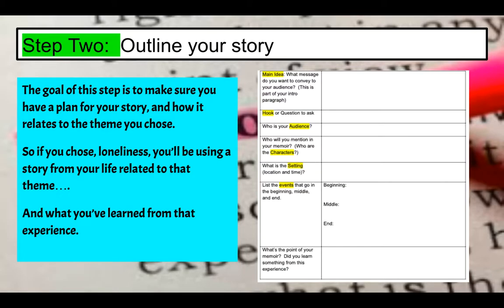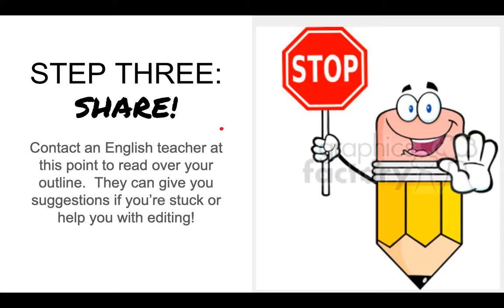All right, step two. This is a story. You're writing about a true story in your life, but it's important to have an outline so that you organize your story, so that you focus it and make sure that you're really talking about a theme and that it has a clear flow. So the goal of this step is to create a plan. First part is to come up with the main idea. What message is it that you want to convey through your story to your audience?